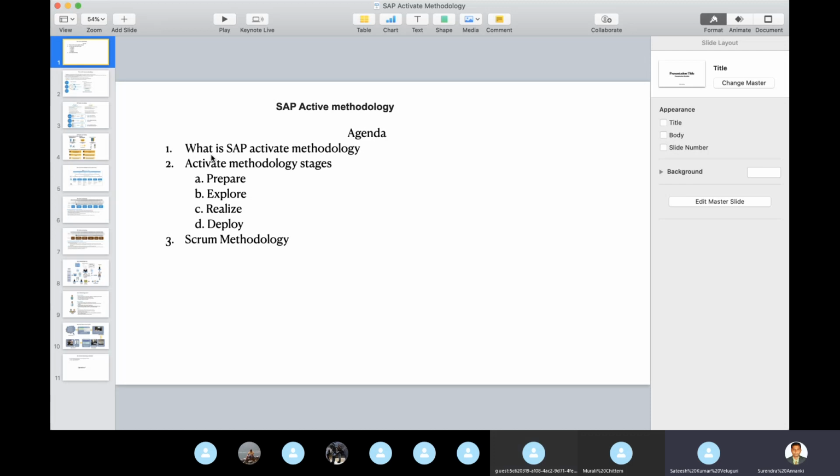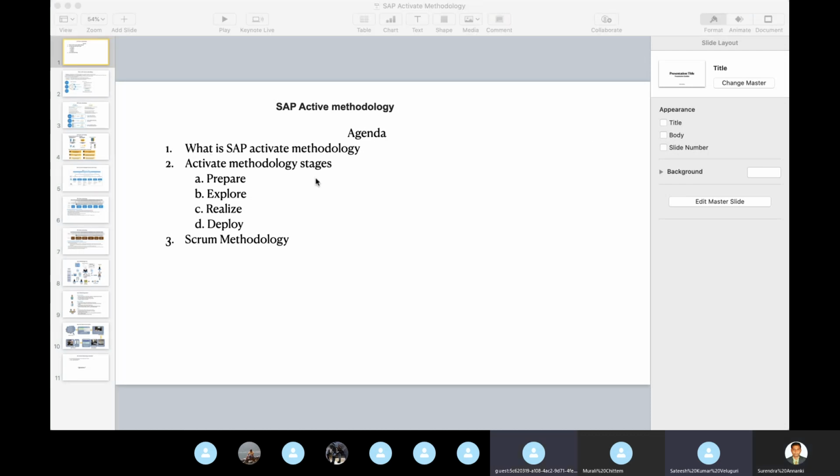One minute now, Surendra, one minute. I want to give a small brief about this particular topic. We might have been working on SAP projects for several years. This SAP Activate methodology is from the management aspect: how to implement the project, what methodology you have to use, and what sequences you have to follow while implementing or deploying the project.